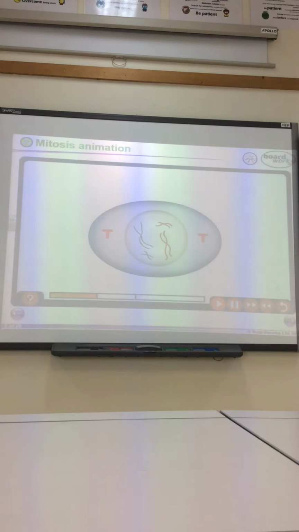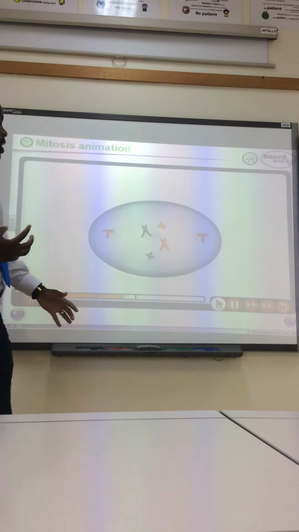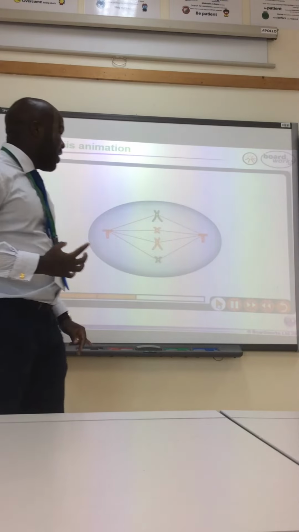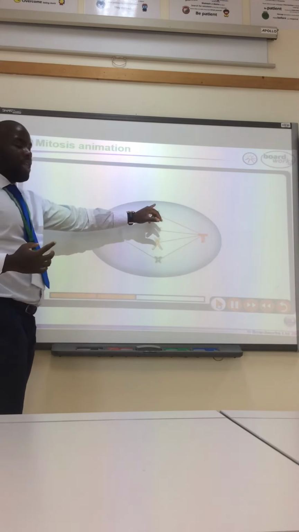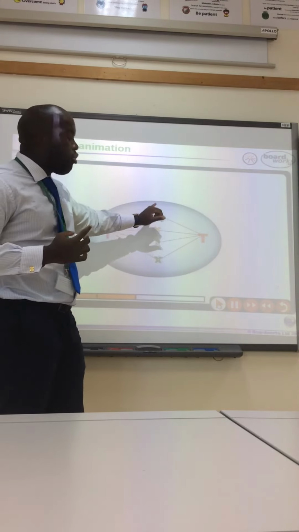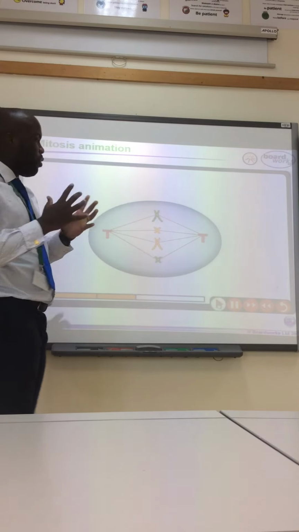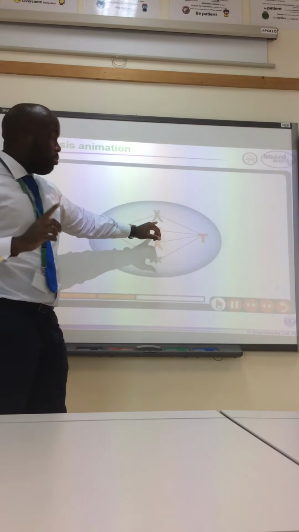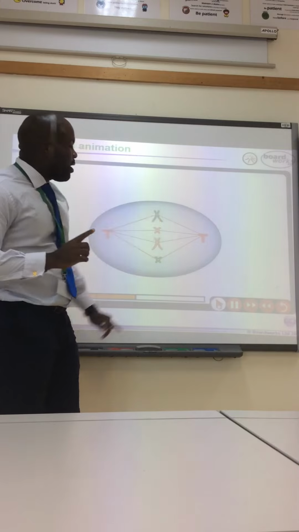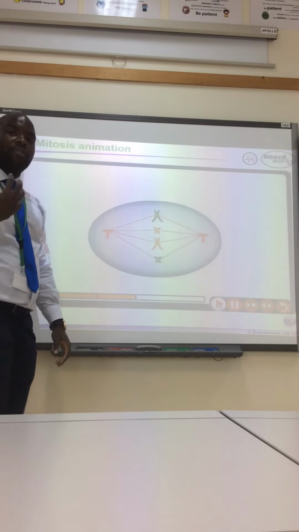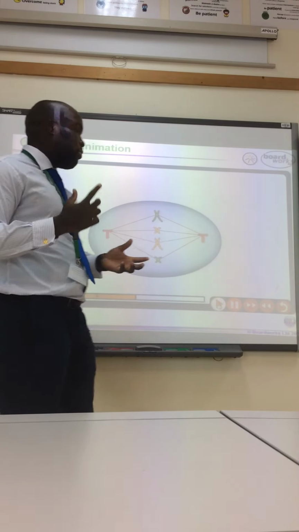All right? Then the next step is that these chromosomes are going to get shorter and fatter, okay? And they're going to line up down the middle of the cell. Now, they're still combined. The sister chromatids, which they're called once they are duplicated, are still combined at this point. All they're doing is lining up down the middle of the cell, getting ready to split off into 2 separate cells.